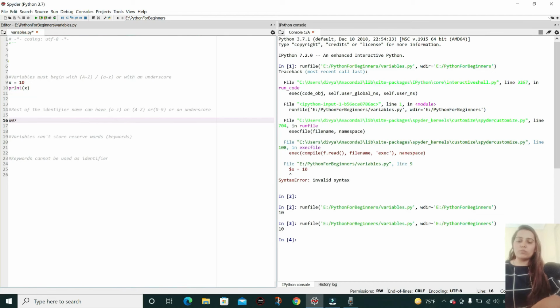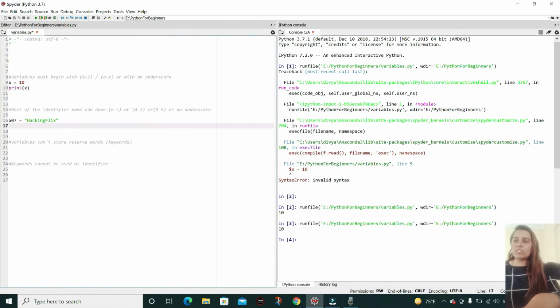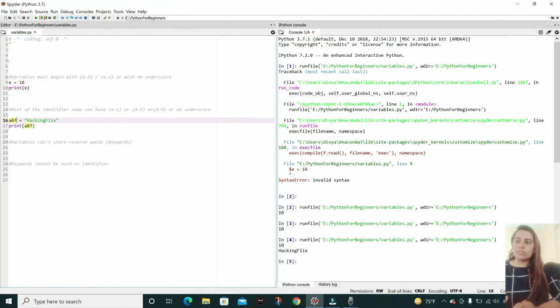If I have a variable named a07, and I'm assigning it the value hacking flex, which is a string value, and then I'm printing a07 and running it, hacking flex is getting printed.